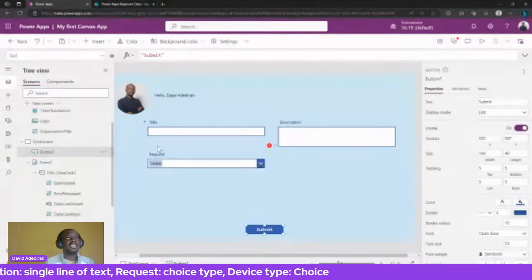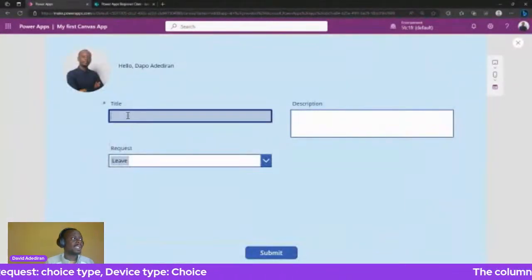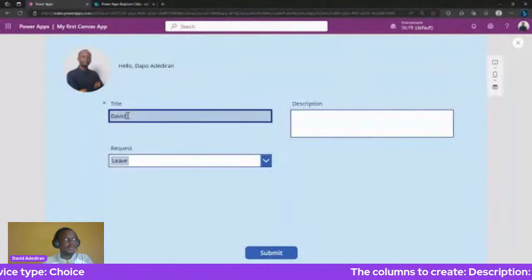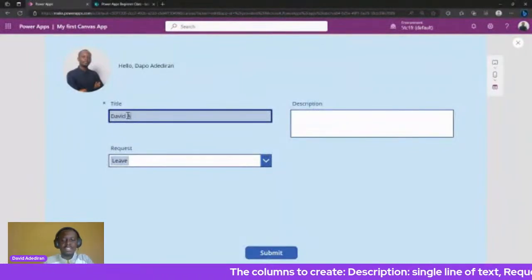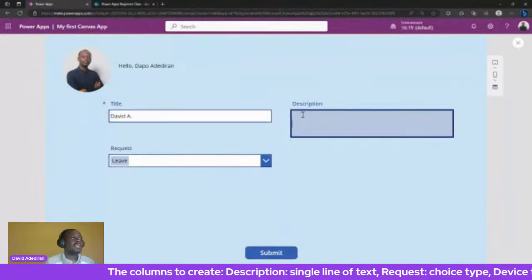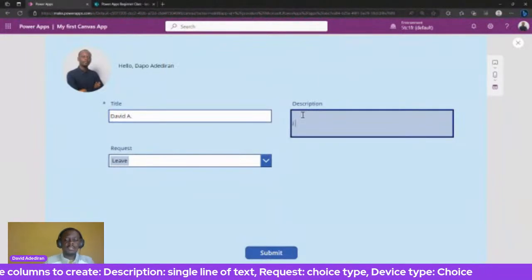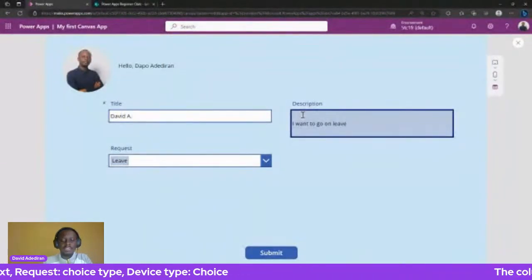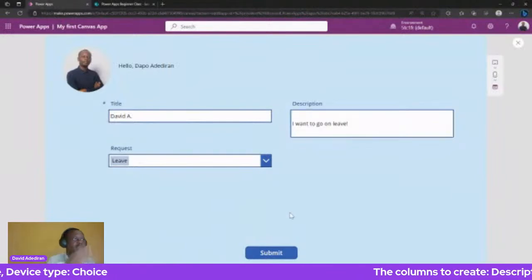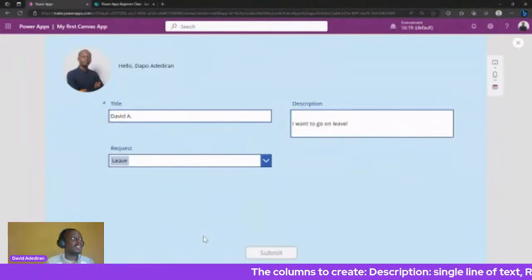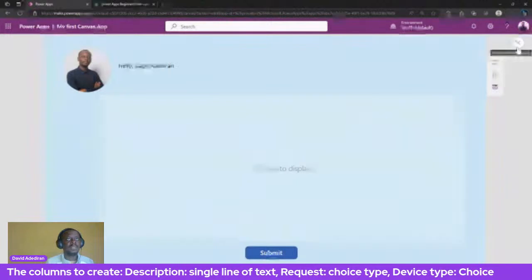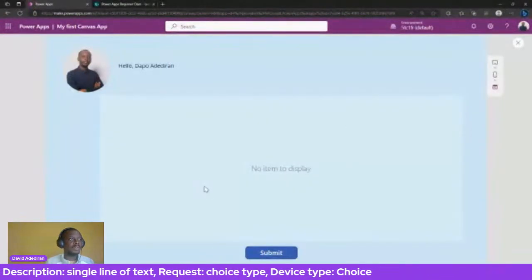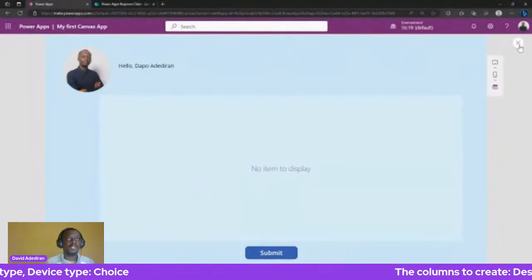So now, let us run this. Let me put my name, David A. It's fine. I want to go on leave. So I'm demanding to go on leave, right? So the request type is leave. I can click submit. When I click submit, it will load and then submit the data. Now it's showing no item to display because the form gets reset anytime you submit a new form. But don't worry about that for now.